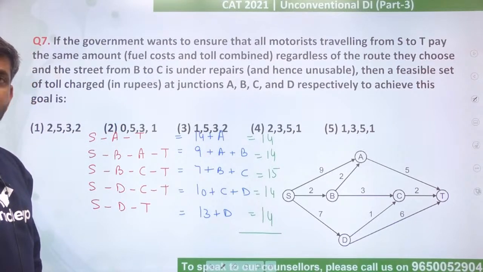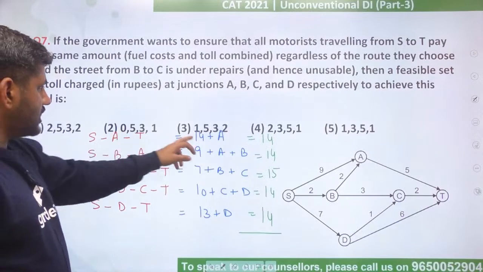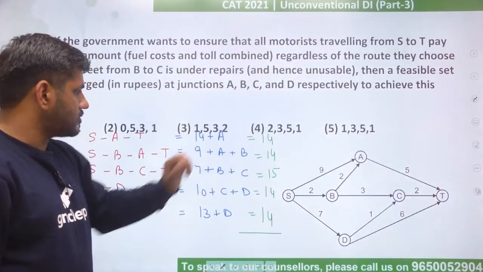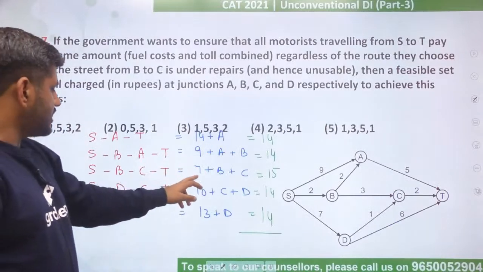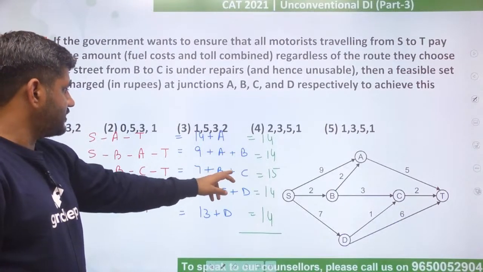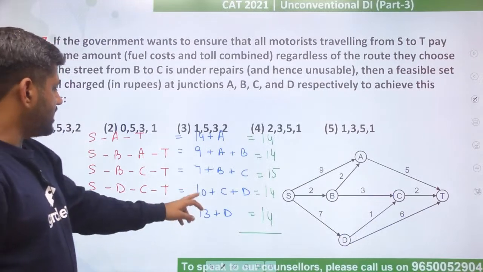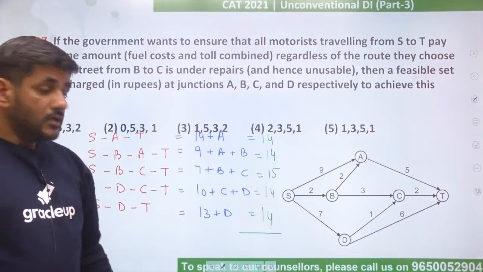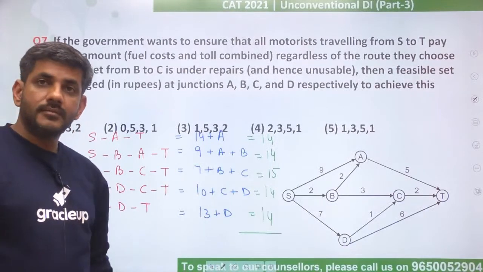So isn't 0531 satisfying this? Just put it and check once. If I put 0, 14 plus 0 is 14. And 0 plus 5 comes in here, so that is also 14. 7 plus 5, 12 plus 3, 15. This is coming out as 10 plus 3, 13 plus 1, 14, and 14. Now in such a case, what would happen?